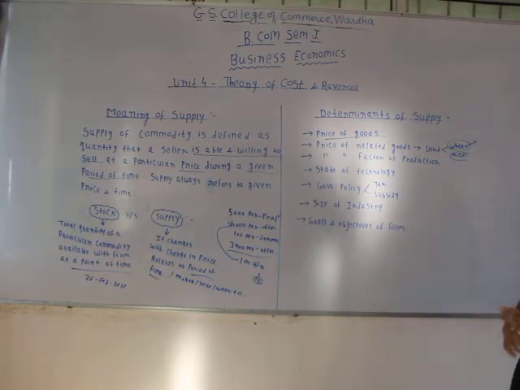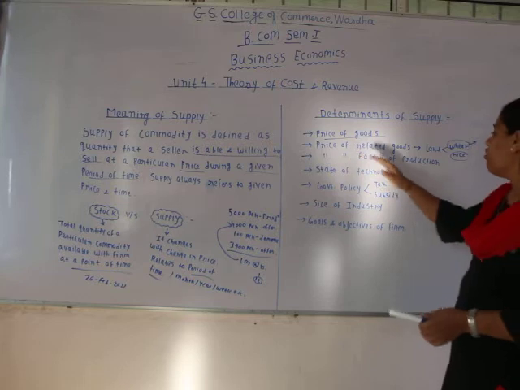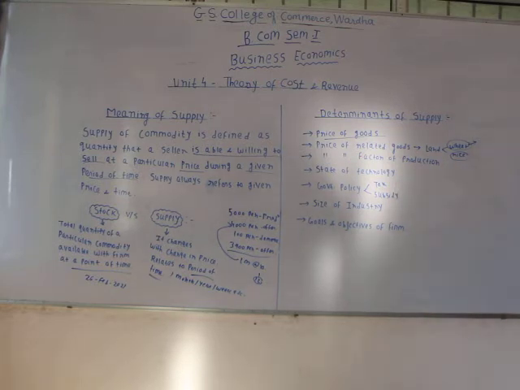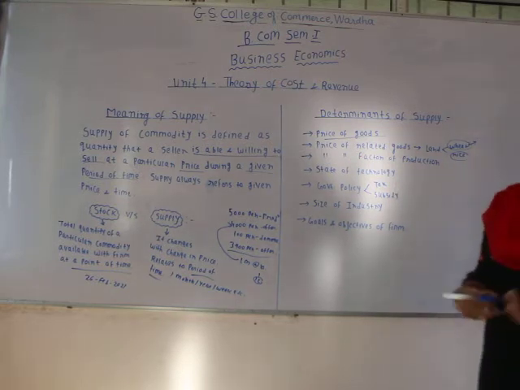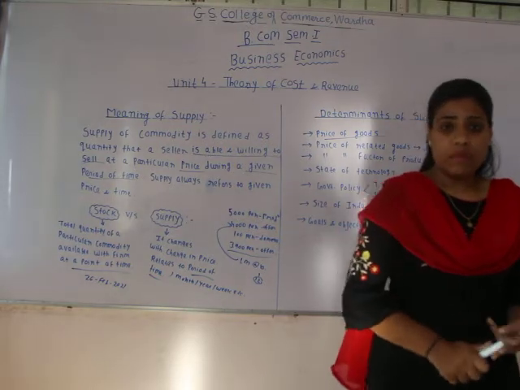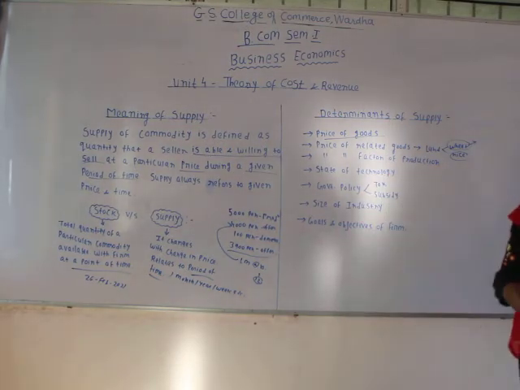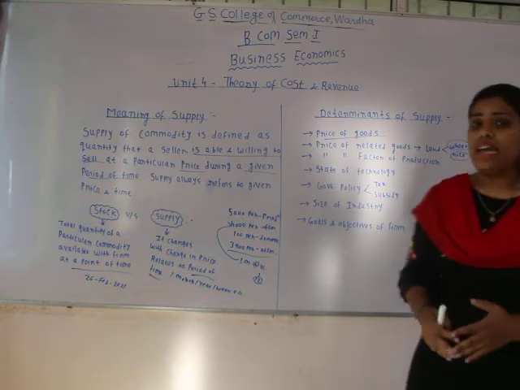Okay. Next one over here is price of factors of production. Factors of production play a very important role. Land, labor, capital, entrepreneur. These are the various factors of production which play a very important role in determining the supply.